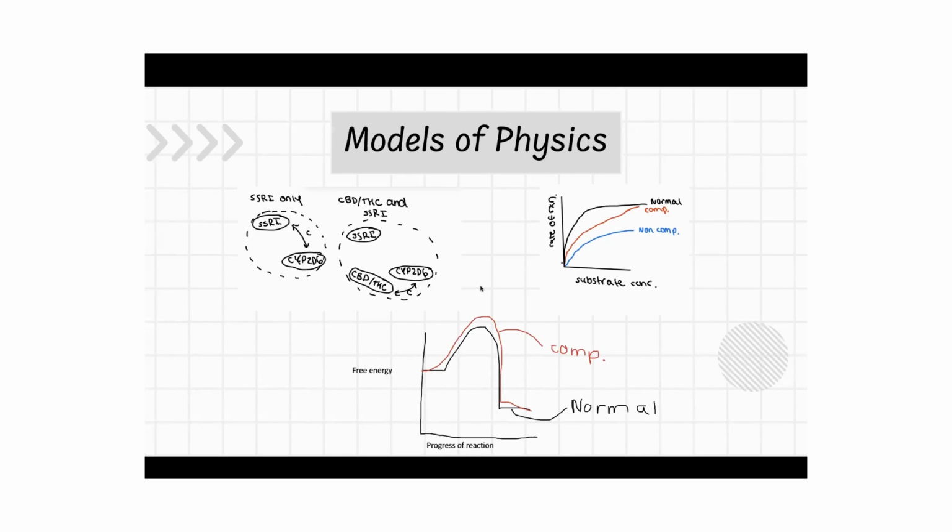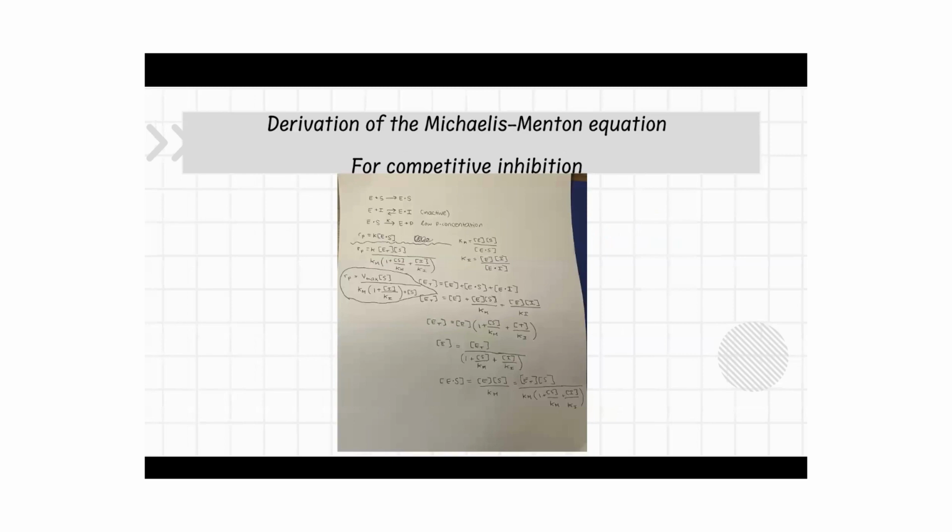Ultimately, if the CBD or THC inhibits CYP2D6, there's going to be a larger activation energy needed for the reaction to occur, and for SSRIs to bind to CYP2D6 to convert to their inactive form, as seen from the Gibbs free energy plot. Additionally, a velocity curve for the reaction can be made, as this larger amount of energy needed means there's going to be a longer half-life because these molecules will not be metabolized by enzymes as quickly, so there would be a decrease in the velocity or rate.